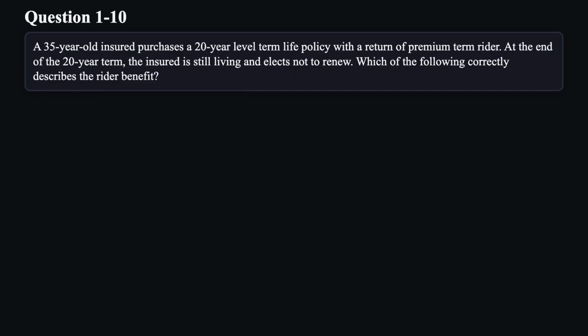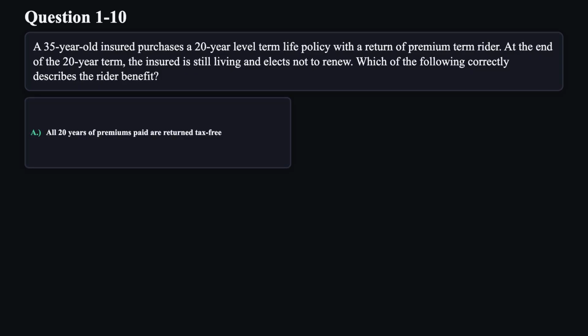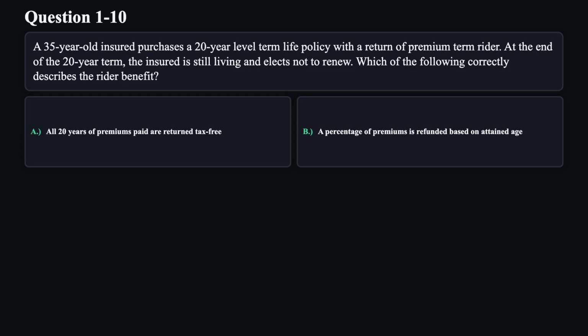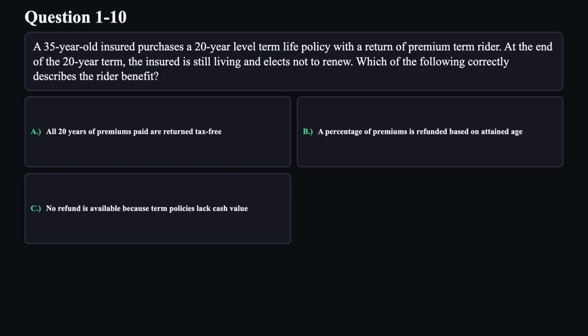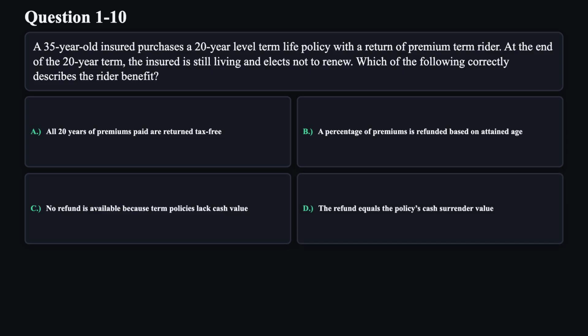Question 10. A 35-year-old insured purchases a 20-year level term life policy with a return of premium term rider. At the end of the 20-year term, the insured is still living and elects not to renew. Which of the following correctly describes the rider benefit? A. All 20 years of premiums paid are returned tax-free. B. A percentage of premiums is refunded based on attained age. C. No refund is available because term policies lack cash value. D. The refund equals the policy's cash surrender value.